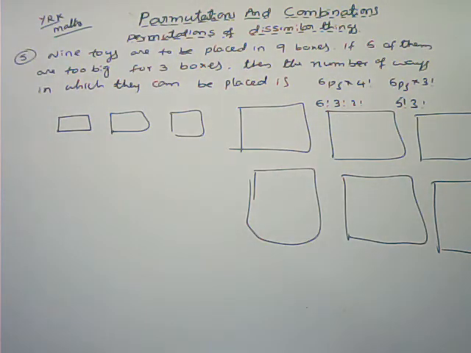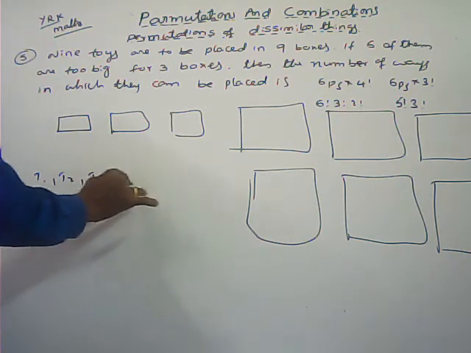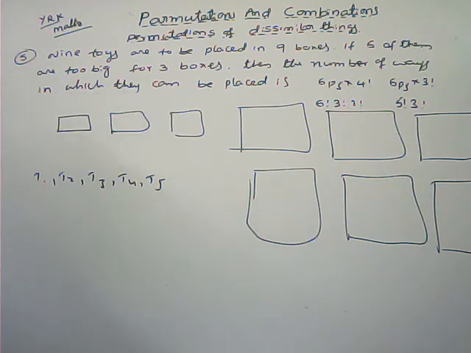Now 9 toys are to be placed in 9 boxes. If 5 of them are too big, here 5 toys are there: T1, T2, T3, T4, T5. These 5 toys we can't put in those 3 boxes. So first we can arrange these bigger toys in the bigger boxes only.